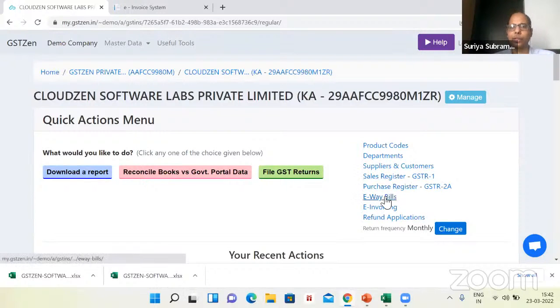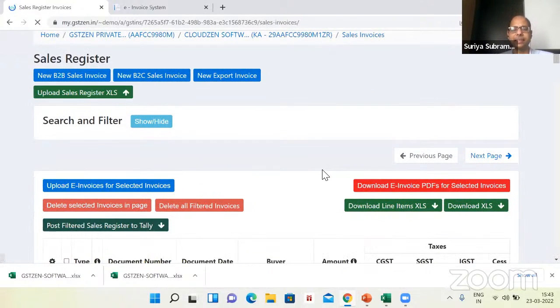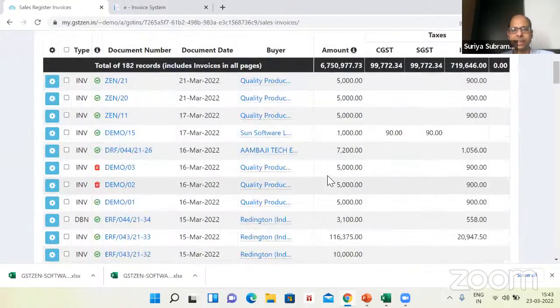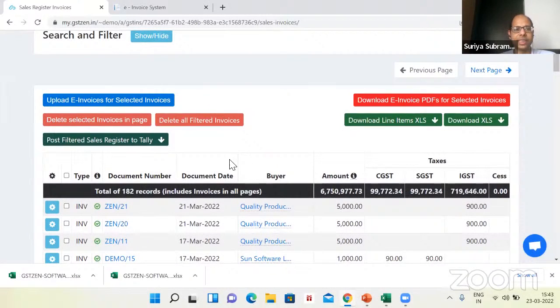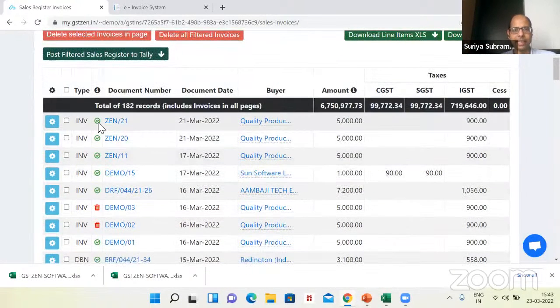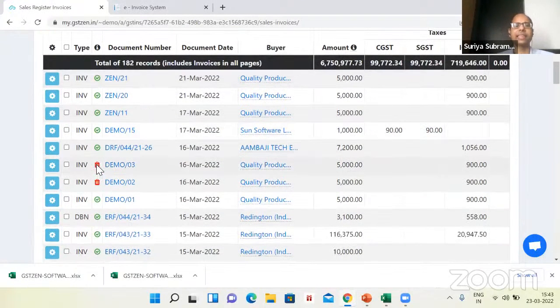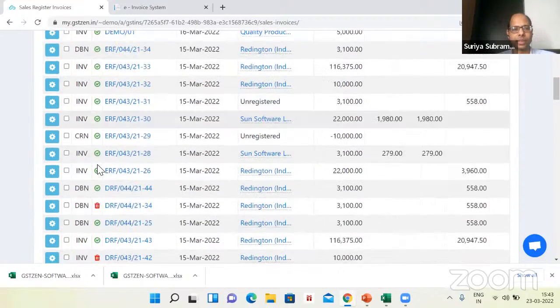So here I'm going to the sales register. This is the GSTZen sales register. There are multiple invoices here. By the way, you should be able to see that the e-invoice status is color coded. Green tick means e-invoice generated. This red trash can symbol means that this is a cancelled invoice.